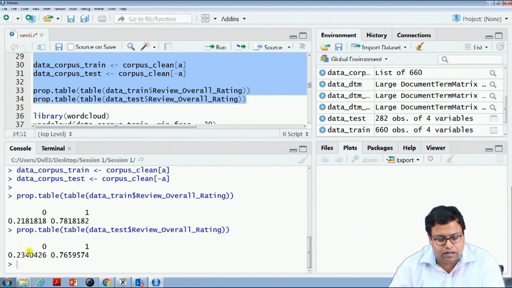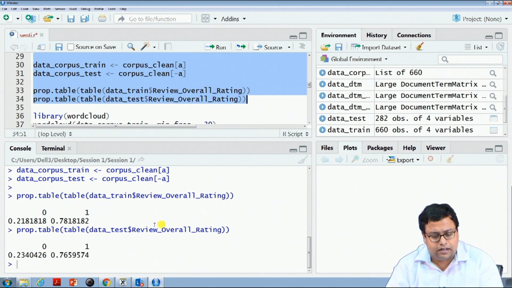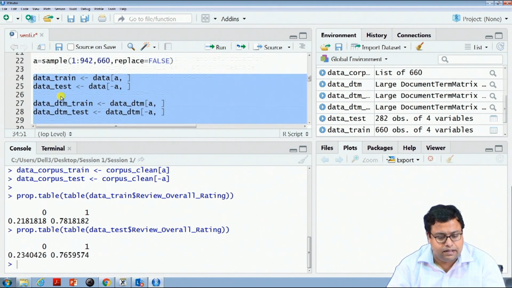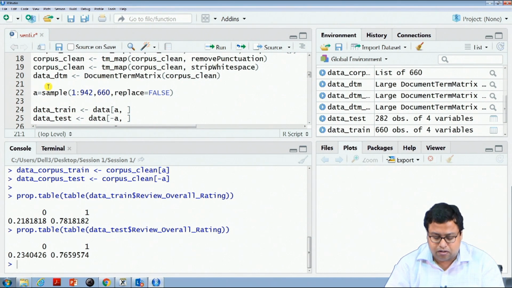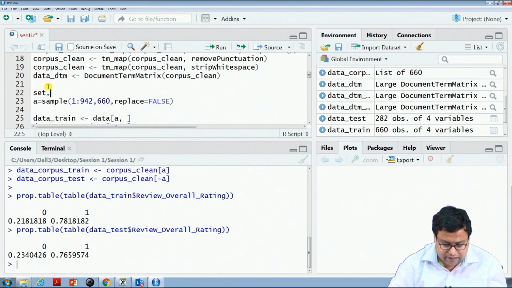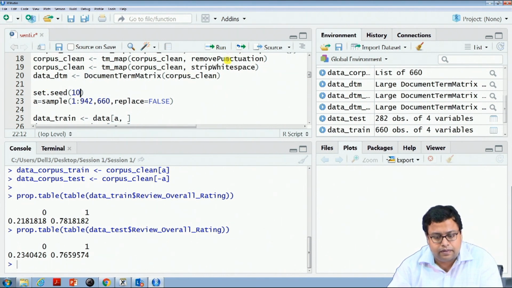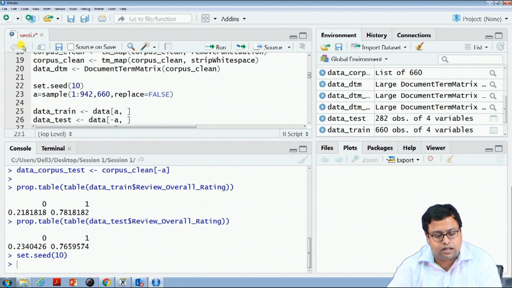So, 21 and 23, it is okay, I think that is fine. To have something replicable, so that whatever I get and you get will be the same, you write set.seed with some number, any number, let us say 10. Now my results and your results will come out the same.